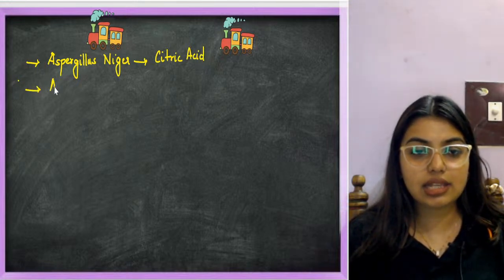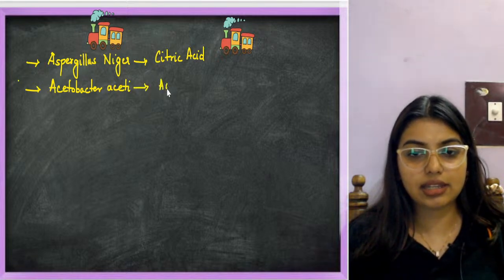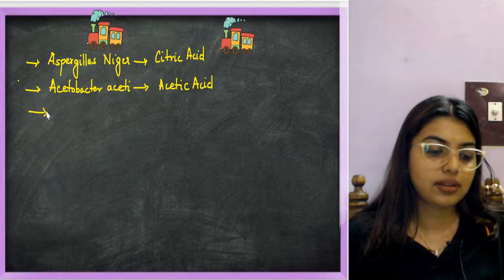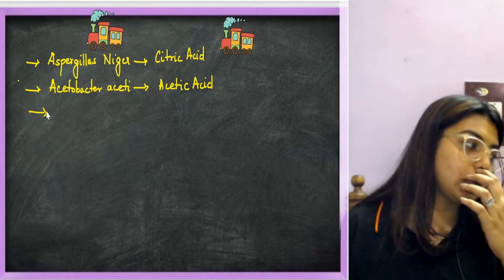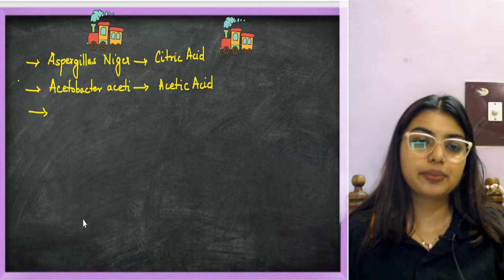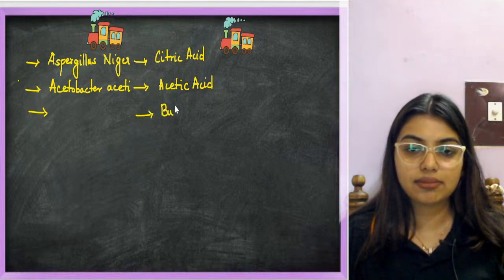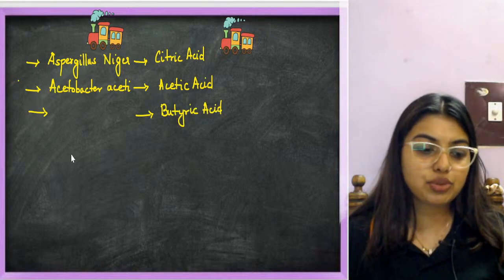Next one, Acetobacter aceti. That is going to give acetic acid. Then the next one, butyric acid. Quickly, someone has to answer. Butyric acid by what? Butylicum?